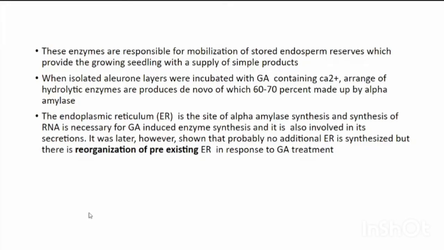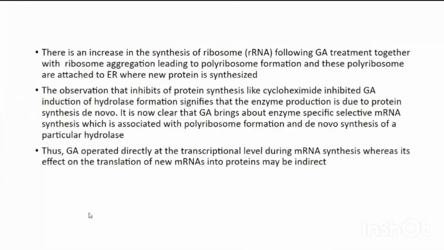It was later, however, shown that probably no additional ER is synthesized, but there is a reorganization of pre-existing ER in response to GA treatment. There is an increase in the synthesis of ribosomes following GA treatment, together with ribosome aggregation leading to polyribosome formation, and these polyribosomes are attached to ER where new protein is synthesized.